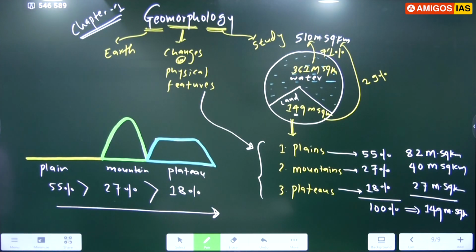Geo meaning earth, comma, morpho meaning changes or physical features.